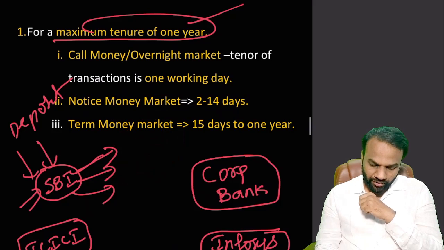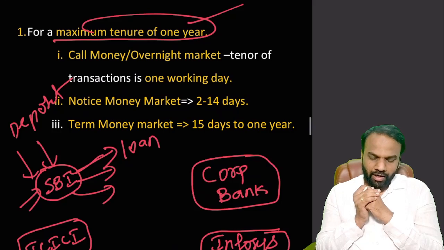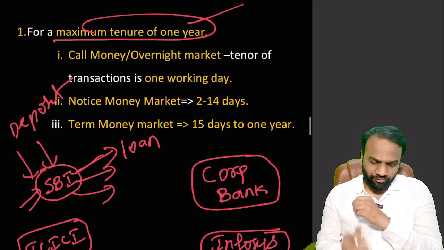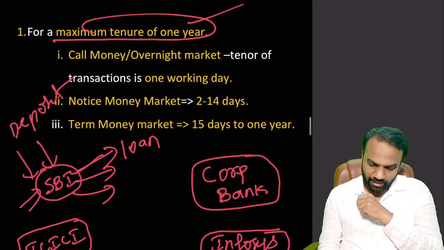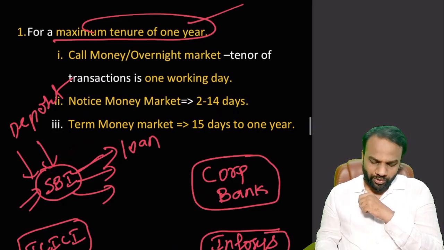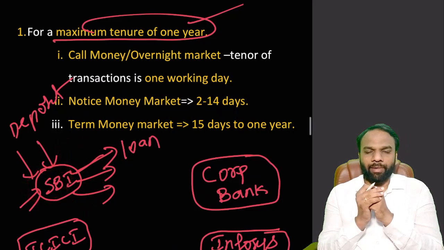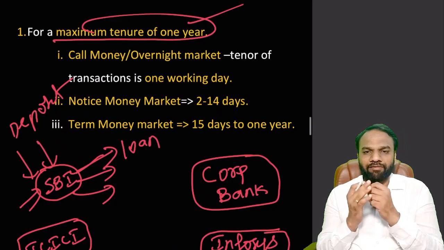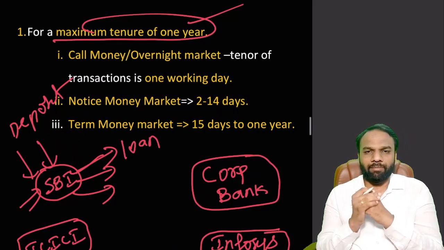Now we have seen that it will receive deposits and it will lend loans. Normally, when the bank is running, some of the depositors will come for withdrawal every day. But all of a sudden, on one single day, if the majority of the depositors in SBI come to withdraw the amount, SBI does not have sufficient funds because SBI has already given loans. And if SBI tells the customers, today we do not have money, please come tomorrow, then the customers will lose confidence in SBI. They start thinking that SBI does not have the money which we have deposited. So the faith in SBI will come down. This should not happen.